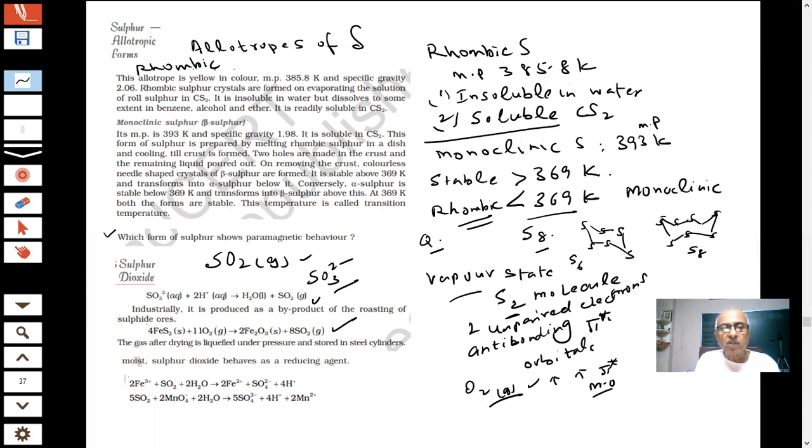Iron pyrites. This is an ore of iron. And gas is dried, liquefied under pressure and stored in steel cylinders. This gas is stored in steel cylinders under pressure. You see, most of the gases are stored under pressure. Why are gases stored under pressure?